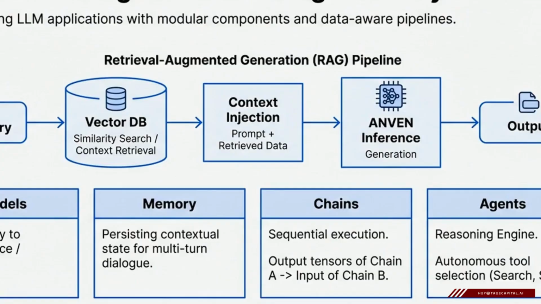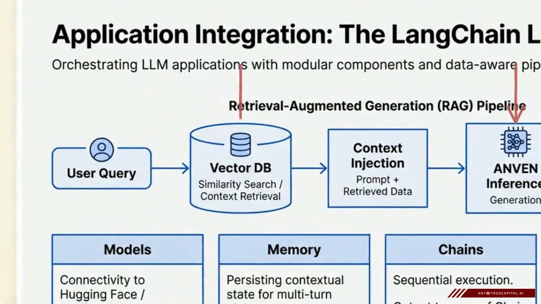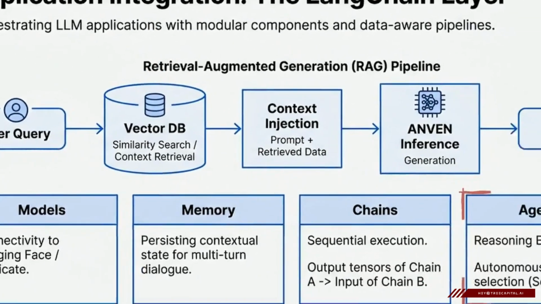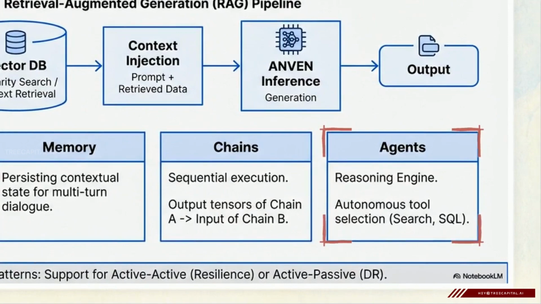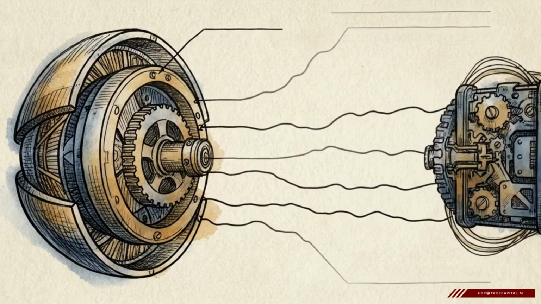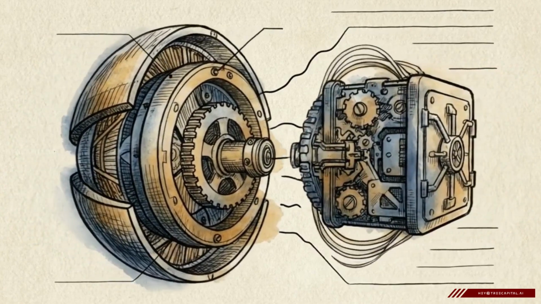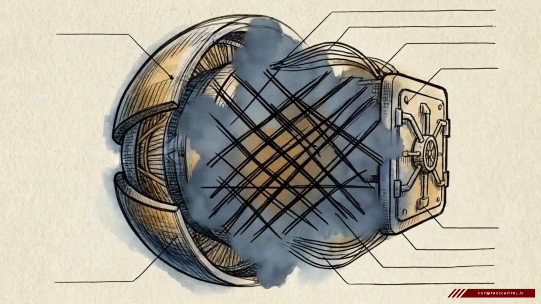The RAG pipeline serves as the agent's factual memory. Context injected into the Anven inference engine comes from a secure vector database. By converting queries into vector embeddings, the system searches private knowledge bases for exact facts before the agent takes action. Pairing the reasoning engine of an LLM with the factual memory of RAG creates a cognitive architecture that grounds every